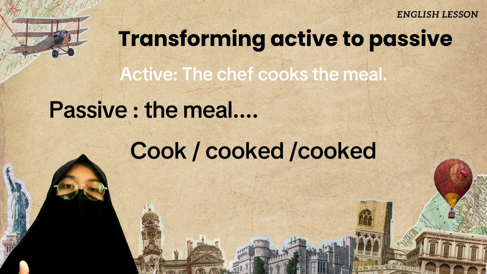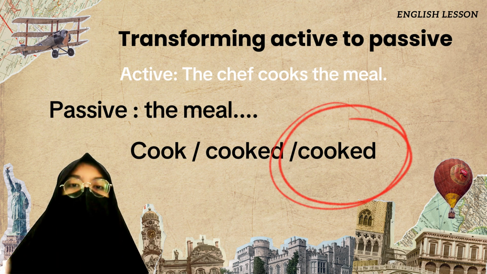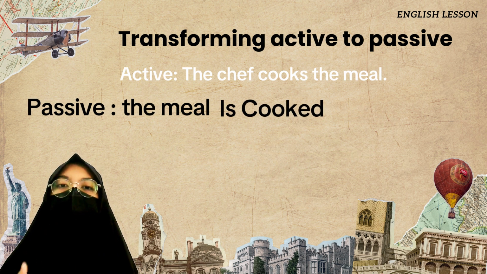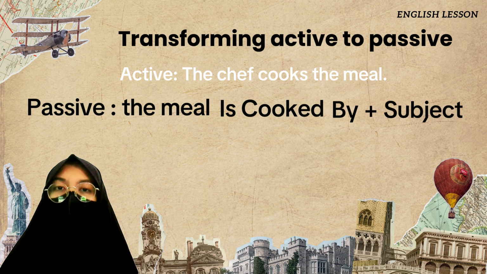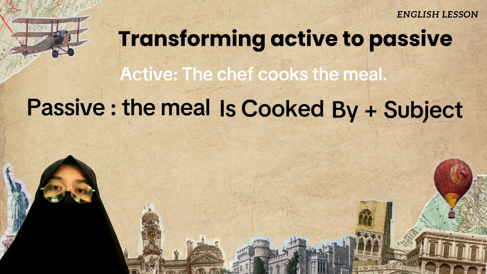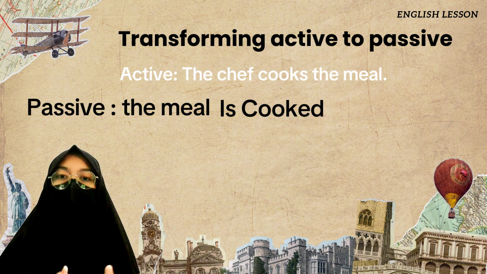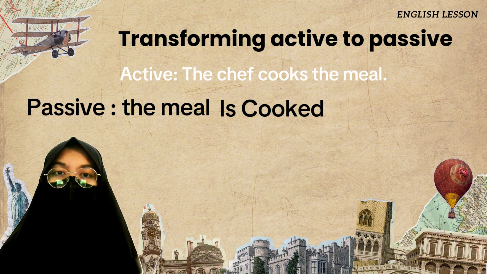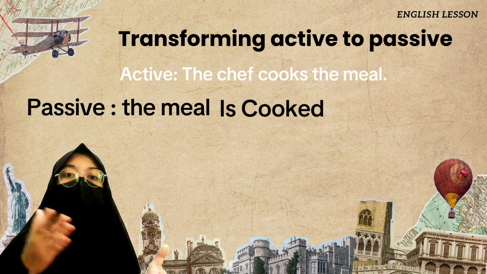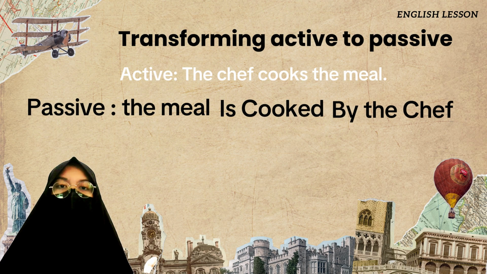So the verb 3 from cooks is cooked. Place the original subject after the verb, and add by if it's necessary to mention who performed the action. The example is: the meal is cooked by the chef.